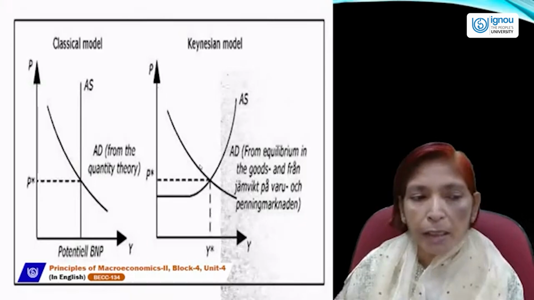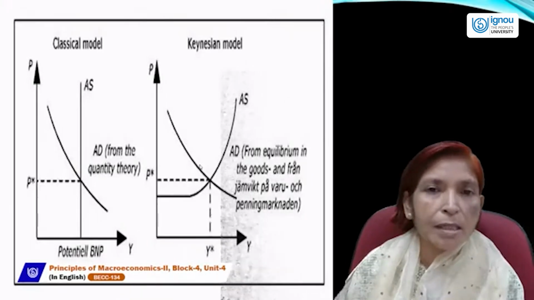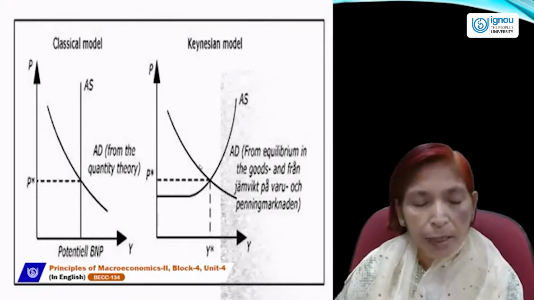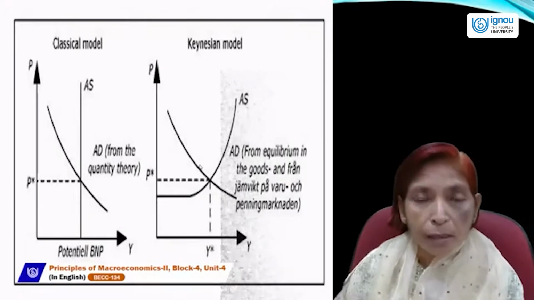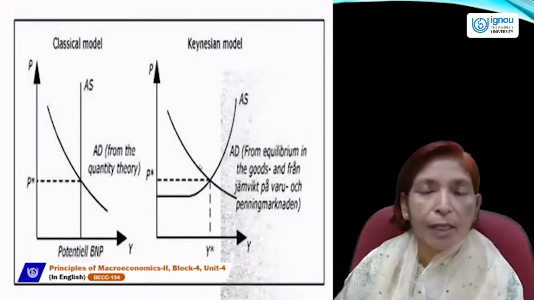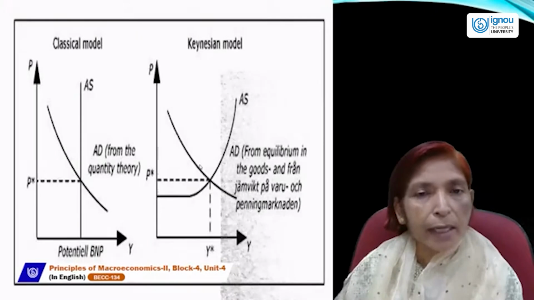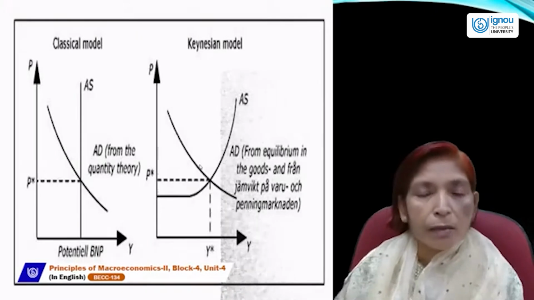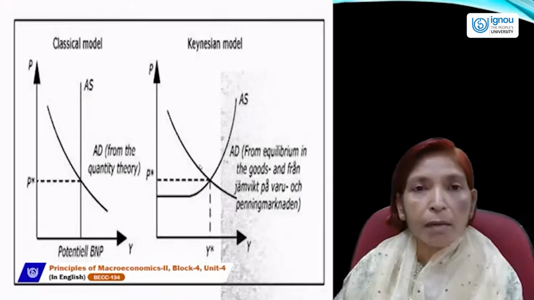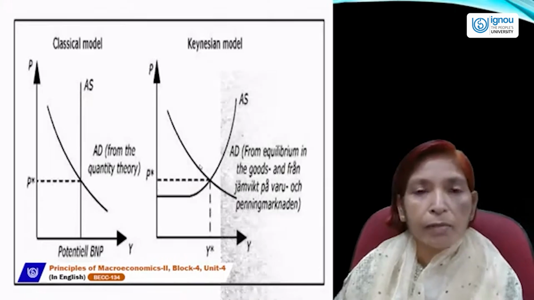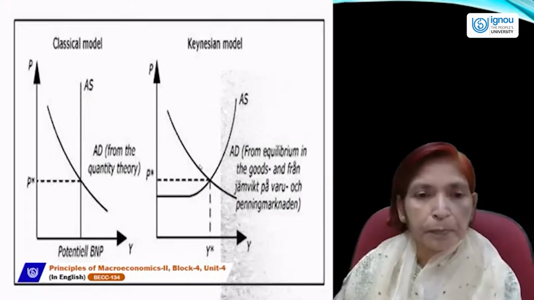If aggregate demand increases, then the price level will increase. If aggregate demand falls, then the price level will also fall. It means according to the classical model, only prices can fluctuate due to a change in the aggregate demand curve, but output, income, and employment level will not change.